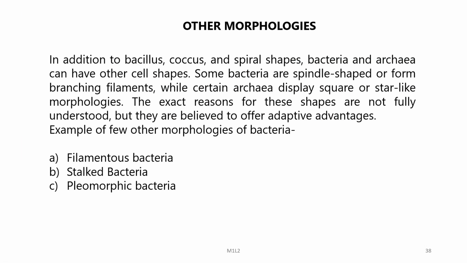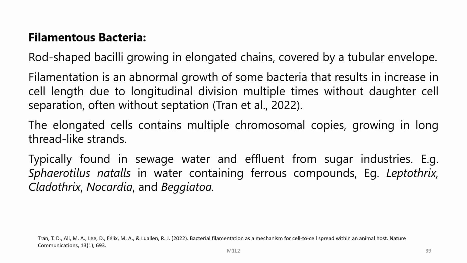Then there are other morphologies in addition to all these morphologies that we have discussed. Some bacteria are spindle-shaped or form branching filaments, while certain archaea display square or star-like morphologies. The exact reasons for these shapes are not fully understood, but they are believed to offer adaptive advantages. Some examples of various morphologies which do not fall into the earlier ones are filamentous bacteria, stalked bacteria, or pleomorphic bacteria. So, filamentous bacteria are rod-shaped bacilli growing in elongated chains covered by a tubular envelope.